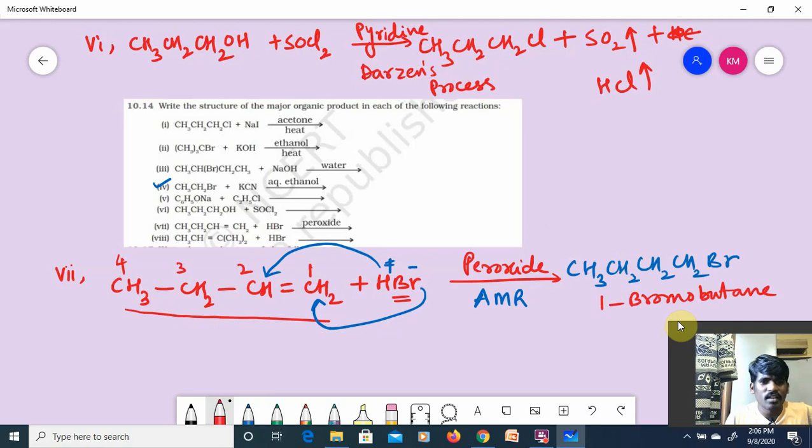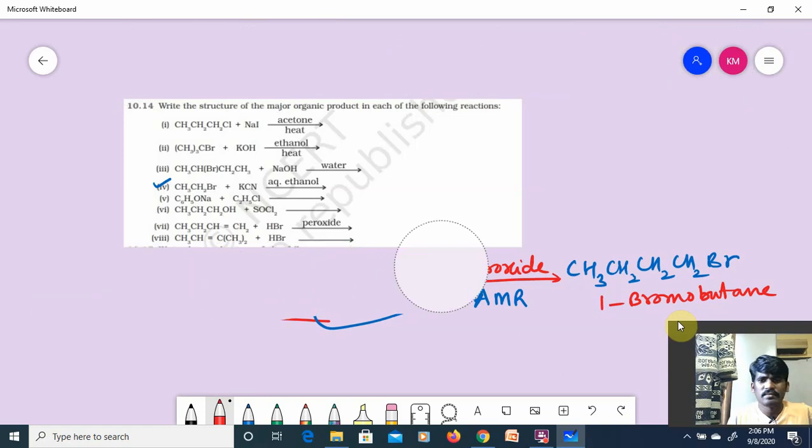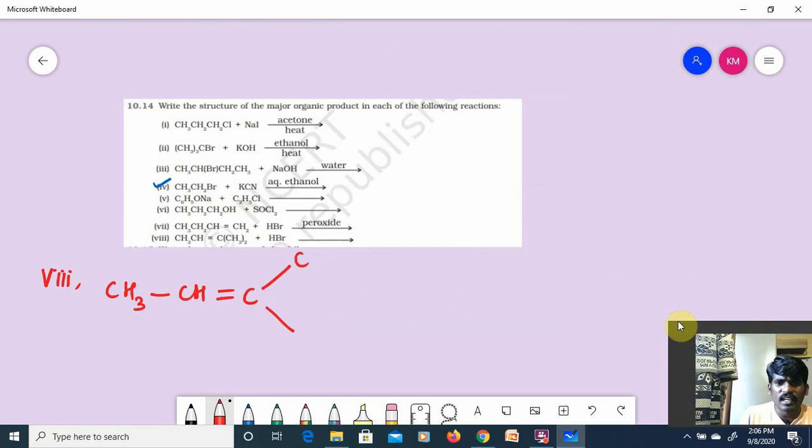Let's talk about the 8th reaction. If you are able to see the 8th reaction, please try to answer which rule needs to be followed. The 7th one is clear. Now the 8th one: CH3CH double bond C with two CH3 groups, treating with HBr.